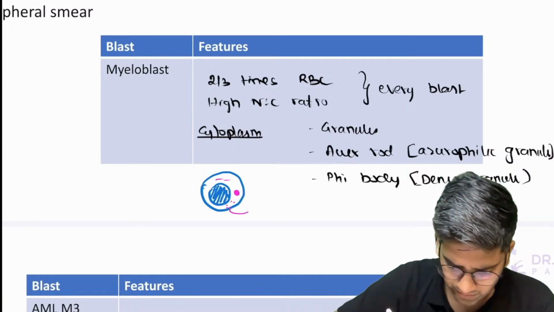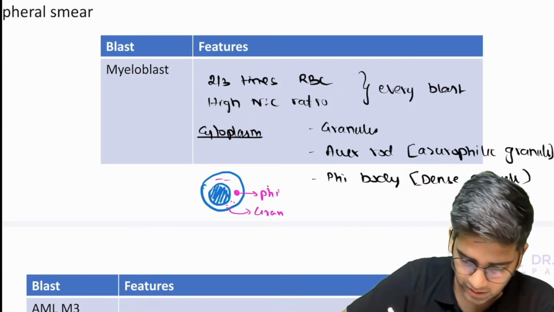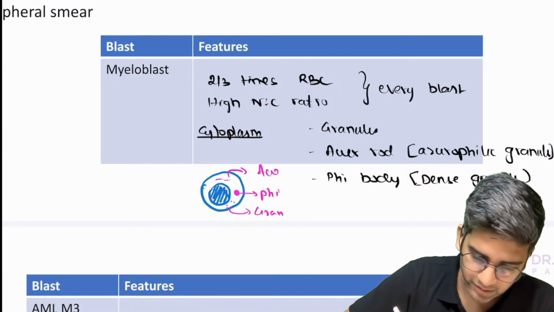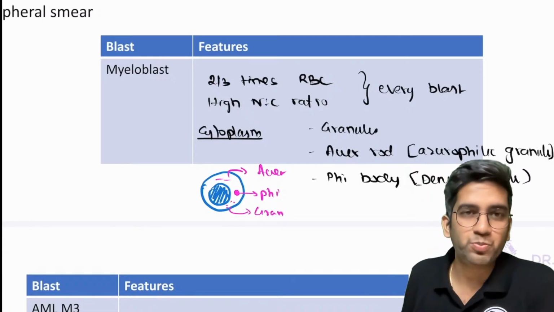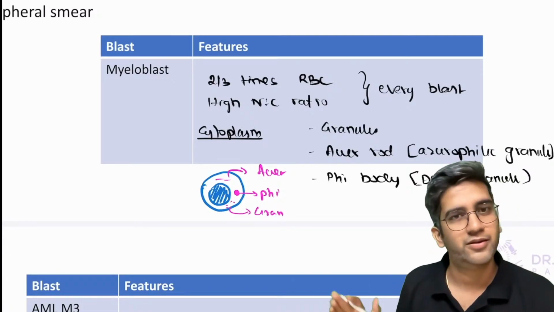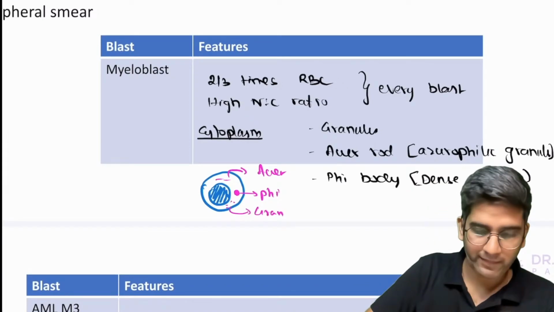All these three you can mention. Just a diagrammatic representation if you feel your exam paper should be colorful to get good marks. Some examiners also feel that. Okay, that's for myeloblast.